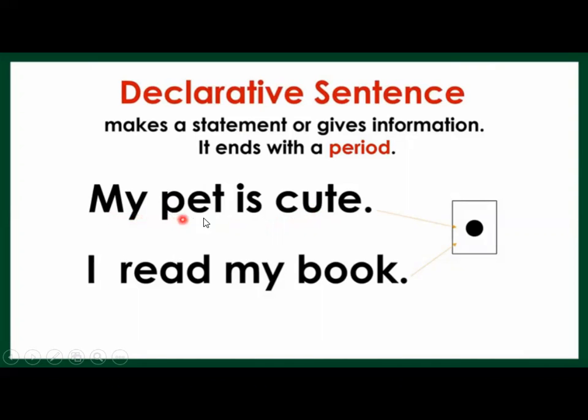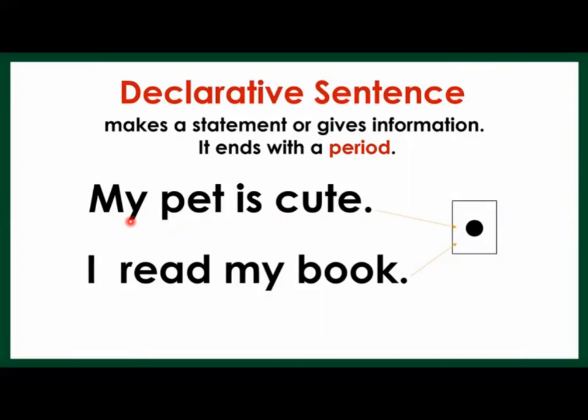This is a sentence, and it gives information. What information is it giving? My pet is cute. It is giving the information that the pet is cute.